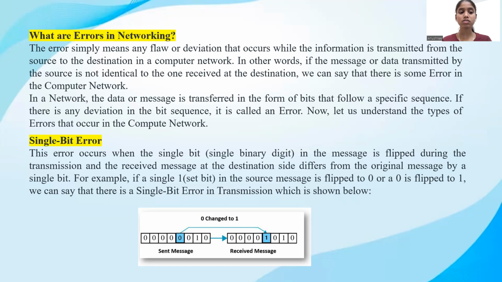Single bit error. This error occurs when a single bit, that is a single binary digit in the message, is flipped during the transmission and the received message at the destination side differs from the original message by a single bit. For example, if a single bit, that is 1 in the source message, is flipped to 0 or a 0 is flipped to 1, we can say that there is a single bit error in the transmission, which is shown below. Here, the sender has sent the message 0 but it has changed to 1 at the receiver's side.